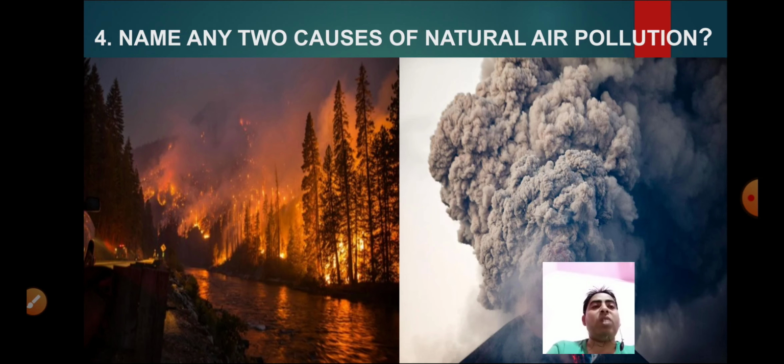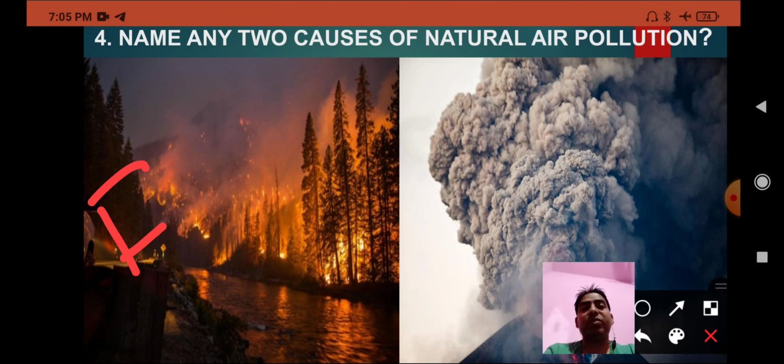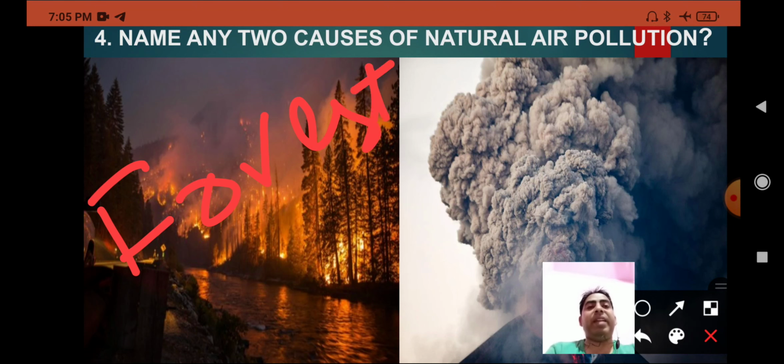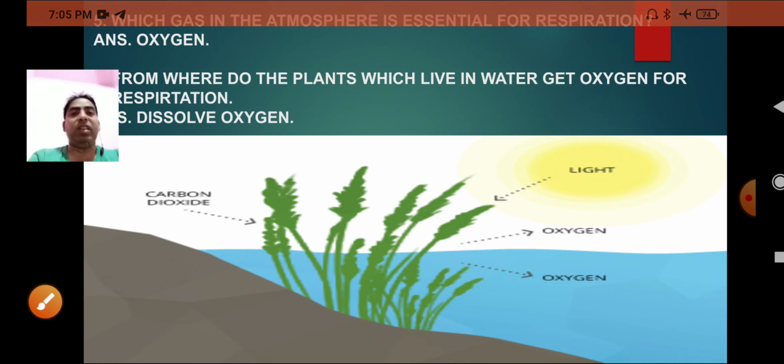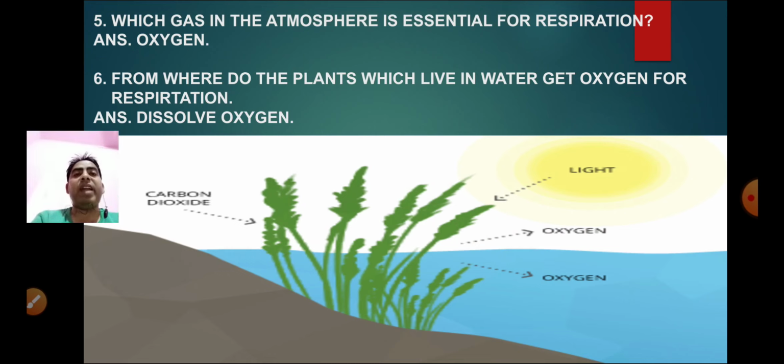Now, name any two causes of natural air pollution. The first cause is forest fire, and it causes pollution. The next one is eruption of volcanoes, you can see here. Now the question is, which gas in the atmosphere is essential for respiration? Obviously oxygen is the essential gas for respiration. The sixth question is, from where do the plants which live in water get oxygen for respiration? Obviously they get it from dissolved oxygen.